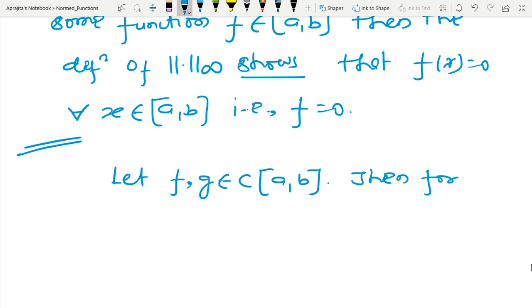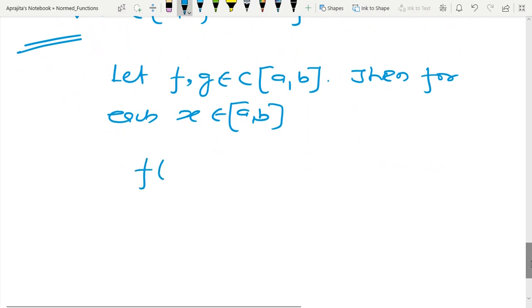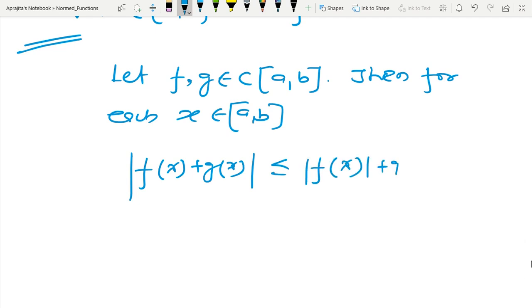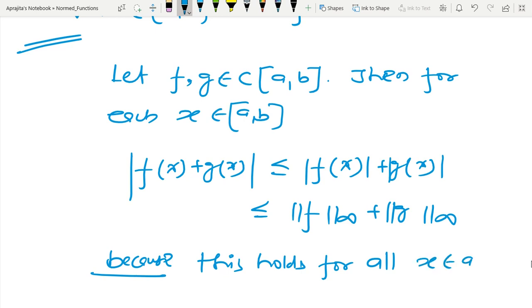Then for each x that belongs to [A, B], I can write it like this: the absolute value of f(x) plus g(x) is at most the absolute value of f(x) plus the absolute value of g(x), and if I put maxima on both sides, then it is possible to show that this is nothing but the infinity norm of f plus the infinity norm of g, because this holds for all x belonging to [A, B].